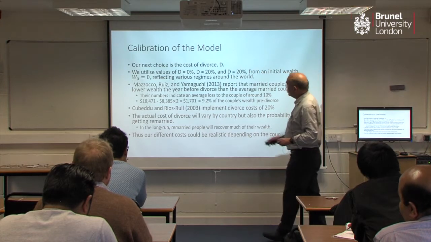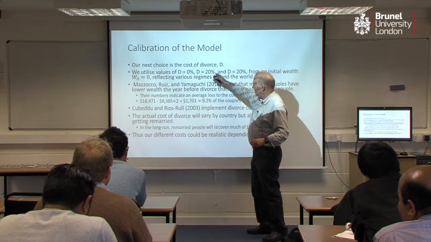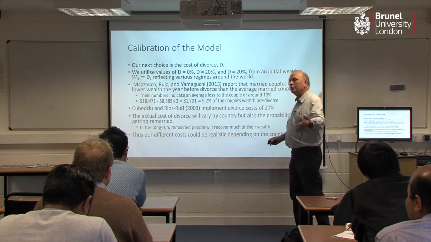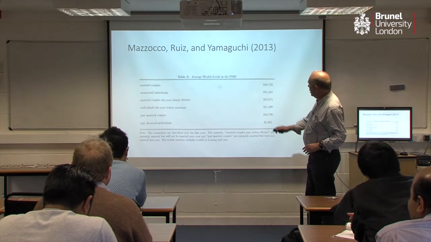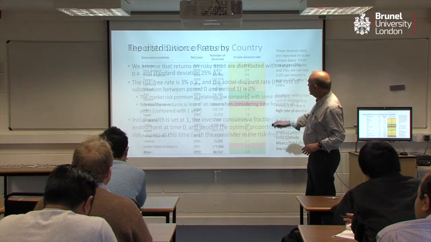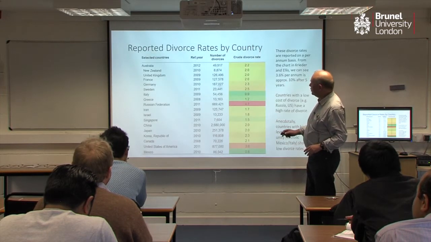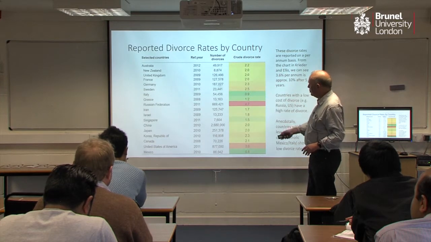We want to do divorce costs, we put them at about 20%. There's a lot of evidence that that's about right, from the wealth of the couple going into the divorce. This is just evidence on that. This is interesting. This says the divorce rates of all the different countries.